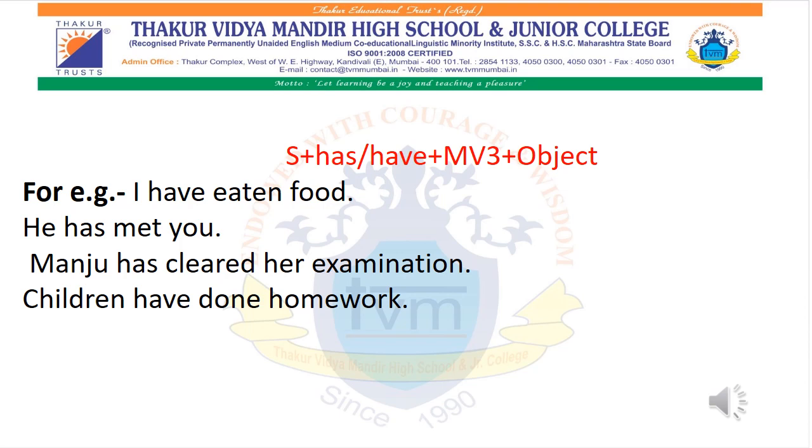So over there we had subject plus is/am/are plus main verb plus ing plus object. Okay, and now we will be studying present perfect tense.